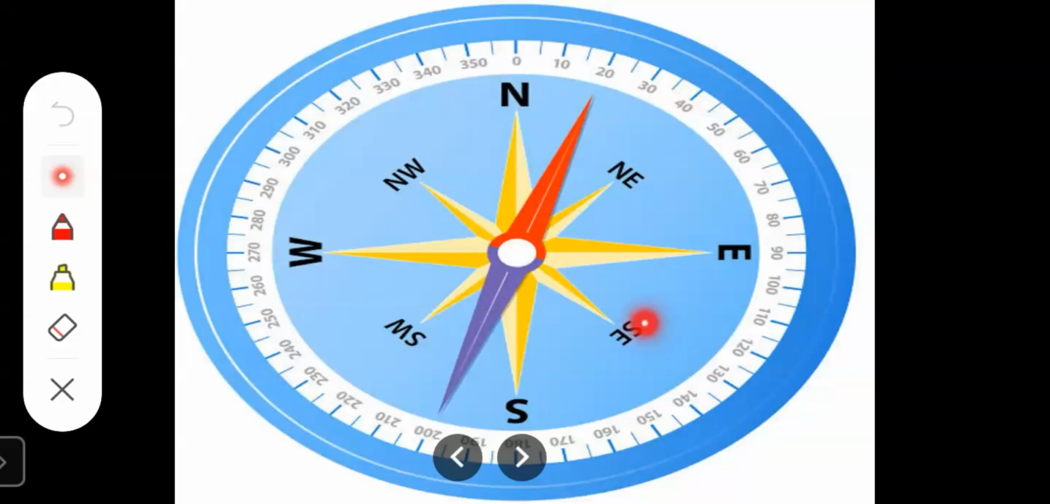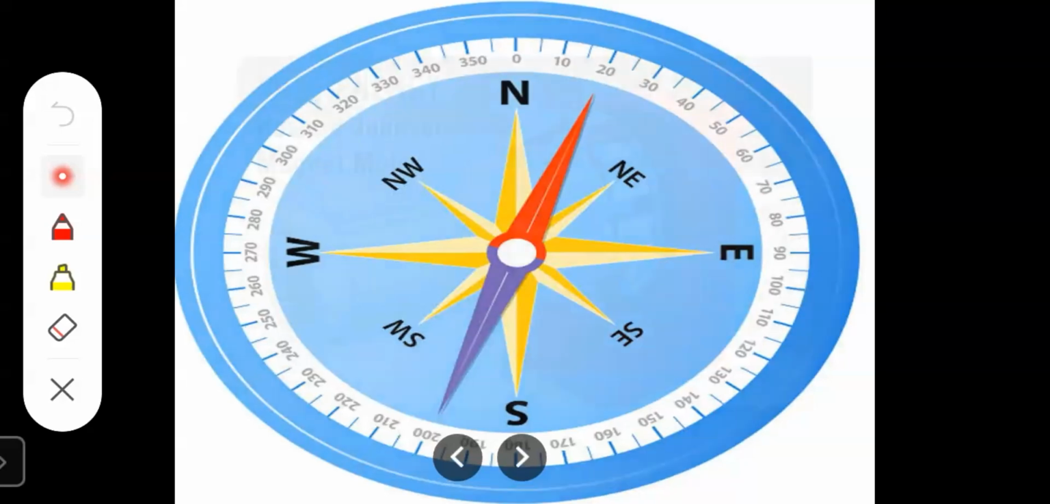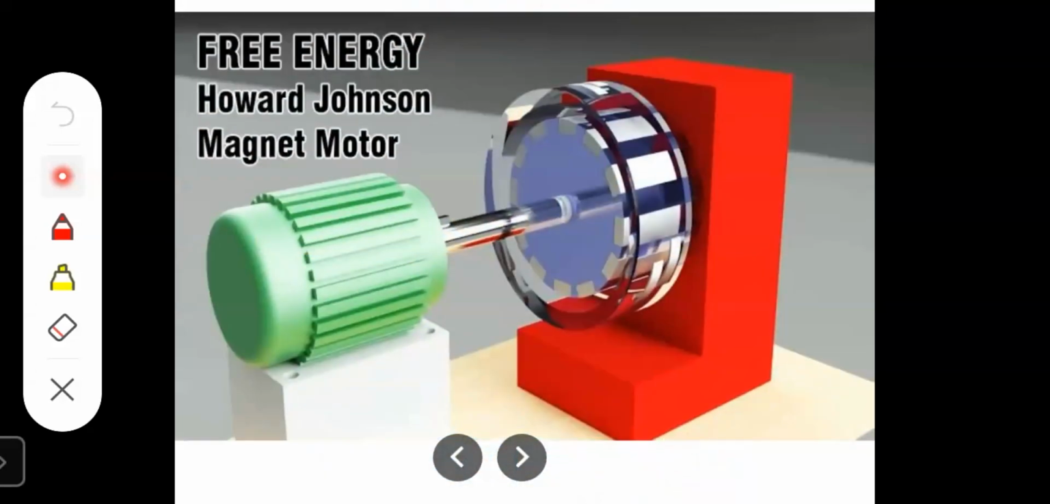This is a compass. Compass means what? It shows the direction, east, west, north, south. With the help of this needle, it is a magnetic needle, you can locate the directions. Okay, see, this is a magnetic motor.